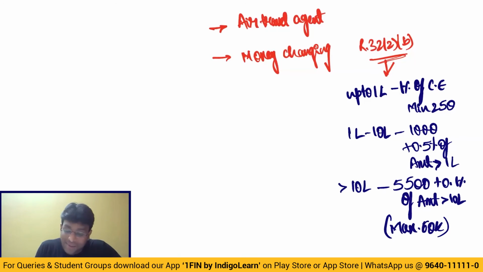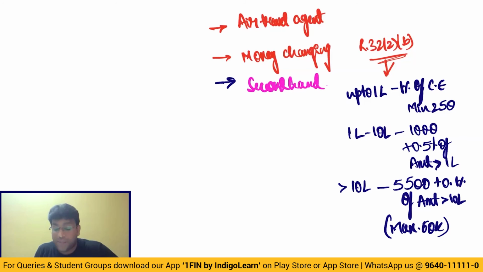So like this, some interesting valuation rules are given. And in case of second-hand goods, they clearly told you can follow something called margin scheme. That means please pay GST only on profit, only on margin. Selling price minus purchase price. If margin is positive, pay GST. If margin is negative, no GST. Next one.